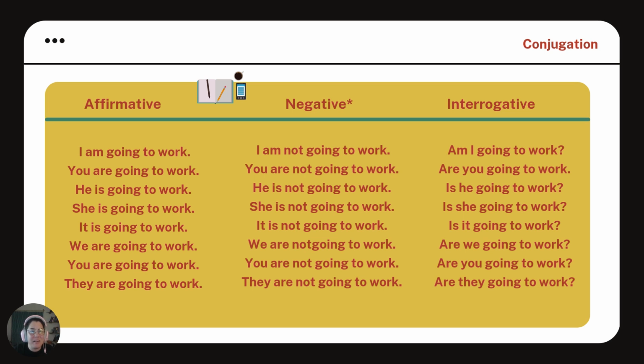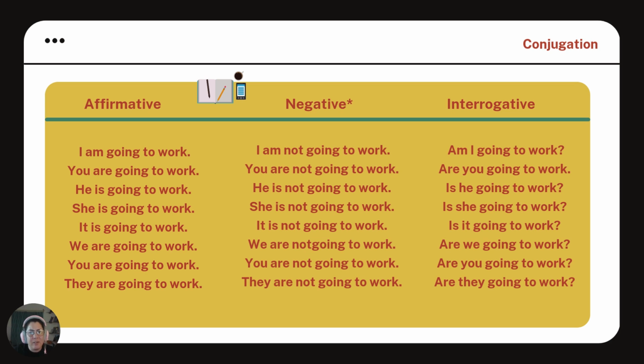We're going to use the verb be first in present tense. I am, you are, she is, he is, we are. And then we're going to write going in all of the persons and then the verb in infinitive. I am going to work. And remember, with he, she, and it, we write is. He is going to work, she is going to work, it is going to work.